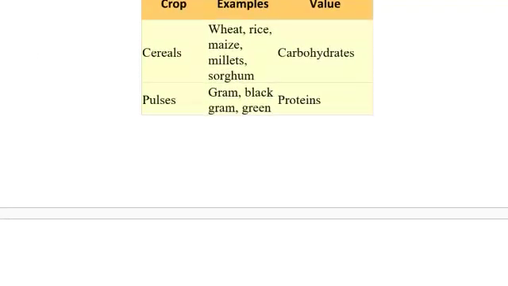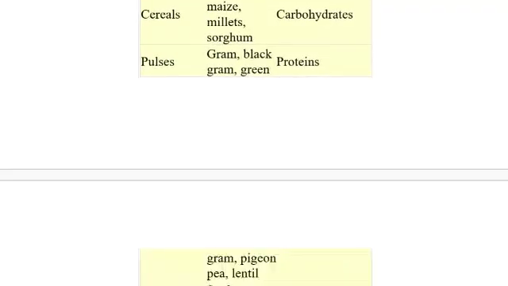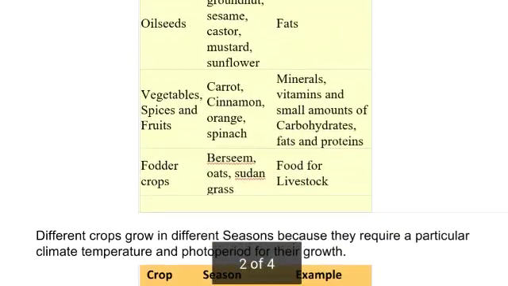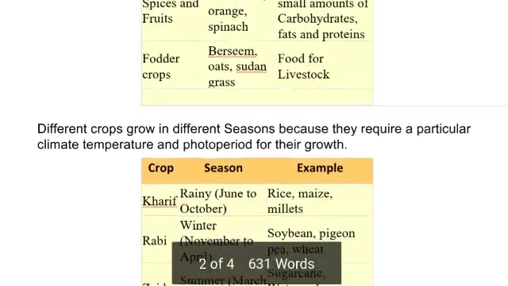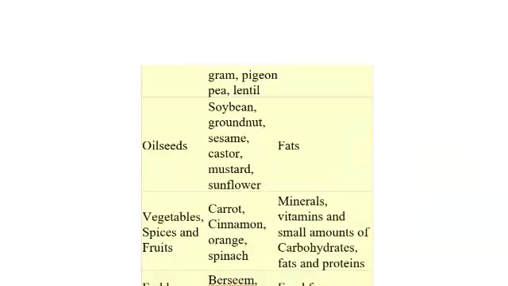So what types of crops are there? Cereals. Examples are wheat, rice, maize and so on. From them we get carbohydrates. From pulses, means gram, black gram, beans, we get proteins. Like this, all the examples have been given over here.